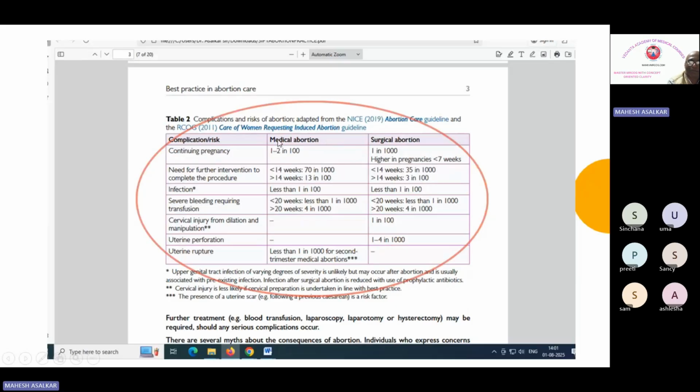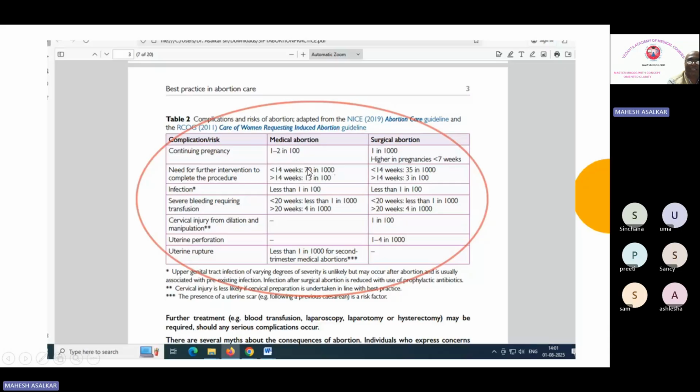Okay, so medical abortion has a 1 to 2% risk of continuation, while surgical abortion has a 0.1%, or 1 per 1000, risk of continuation. Okay, need for further intervention to complete the procedure. Now remember this particular risk because they ask these values in SBA. If you are terminating with medical methods below 14 weeks of gestation, it is 7% or 70 per 1000.